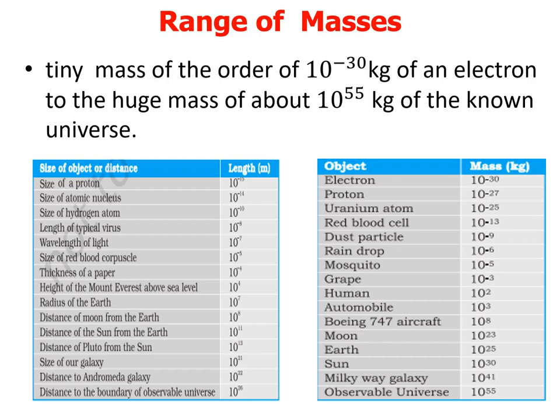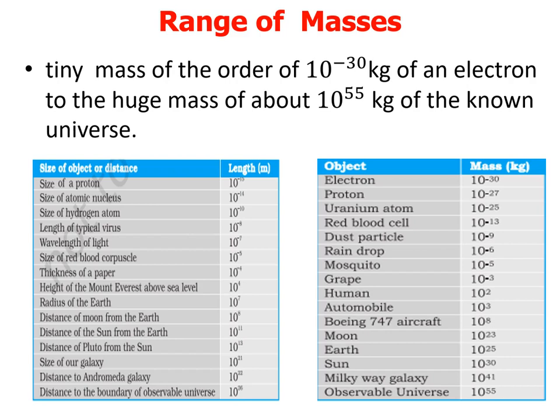And here you can see some sizes. The size of a proton is 10 to the power minus 15 meter, okay, length. The size of the atomic nucleus is 10 to the power minus 14, the size of a hydrogen atom 10 to the power minus 10, the length of a typical virus 10 to the power minus 8, the wavelength of light 10 to the power minus 7, the size of red blood corpuscles 10 to the power minus 5, the thickness of a paper 10 to the power minus 4,